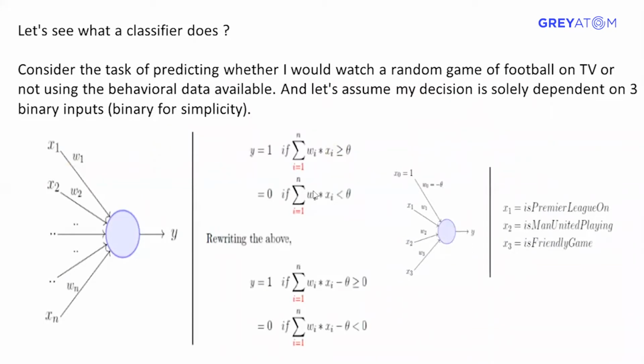Yeah. So let's consider an example where we want to predict whether a person would be watching a game of football or not. Let's take 3 features. The first feature is whether the league is a premium one or not, the second is whether Manchester is playing or not, and the third is whether the game is friendly or not. Let's say we are considering these 3 features. By utilizing them, we will be predicting whether the person would be watching a football game or not.